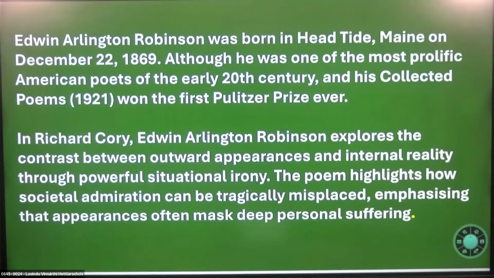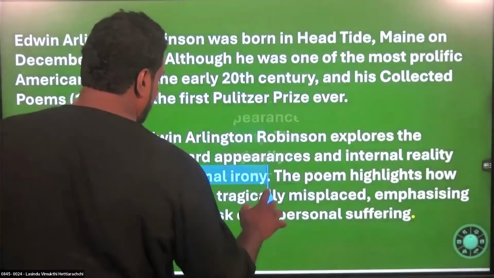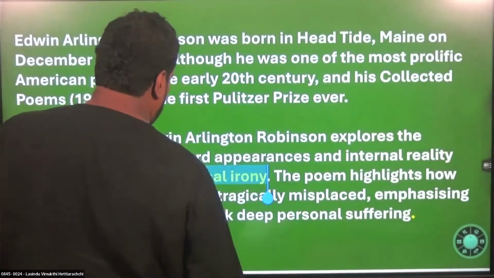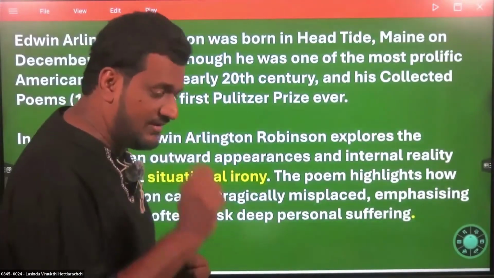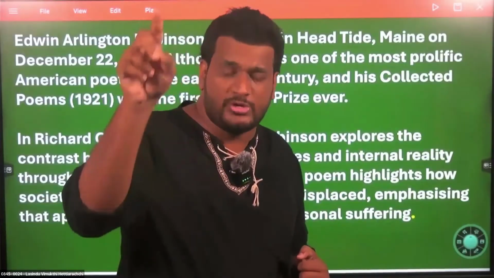In Richard Cory, Edwin Arlington Robinson explores the contrast between outward appearance and internal reality through powerful situational irony. Now you can understand how the teacher has used keywords. These are the things that you have to highlight. When you are writing an appreciation as an ordinary level student, make sure to use keywords which are taken from the question.